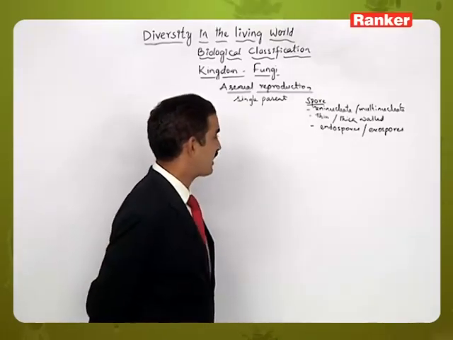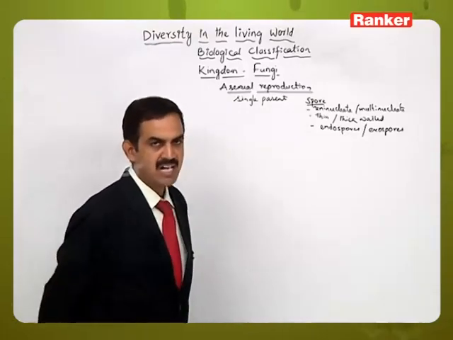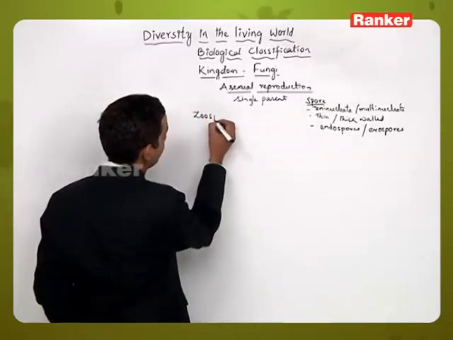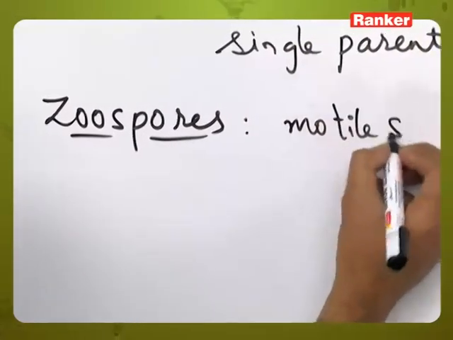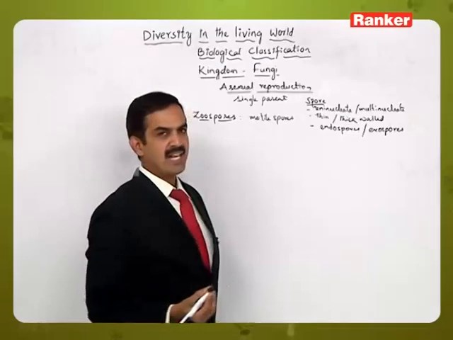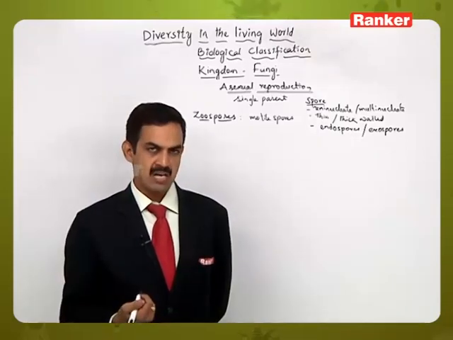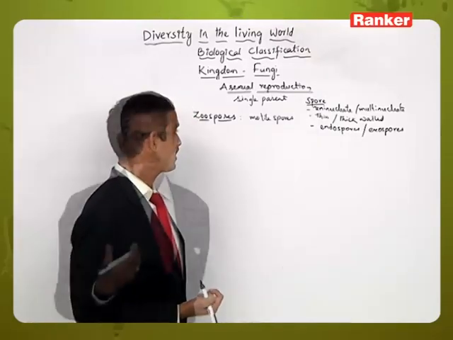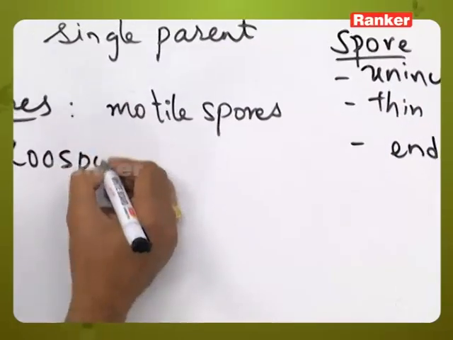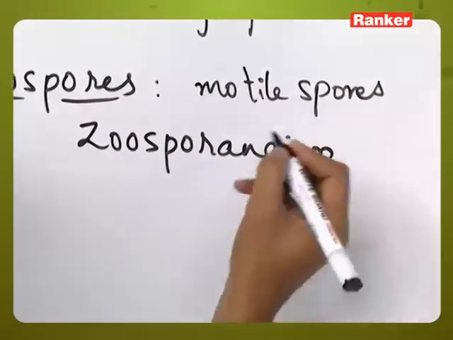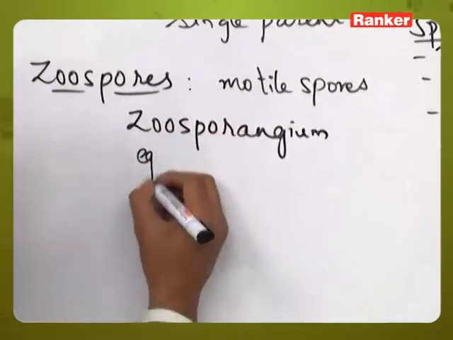So these special structures which have been formed are called spores, and here the spores are of different types, starting with the first one, zoospores. Zoospores are nothing but the motile spores. That means they have special structures concerned with locomotion, either cilia or flagella, with the help of which they show movement. These zoospores are formed inside a special structure called the zoosporangium. An example is Saprolegnia.